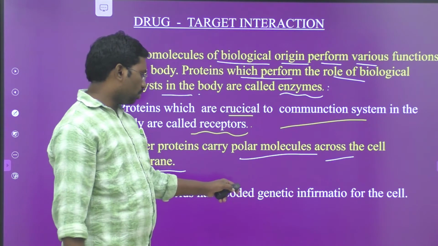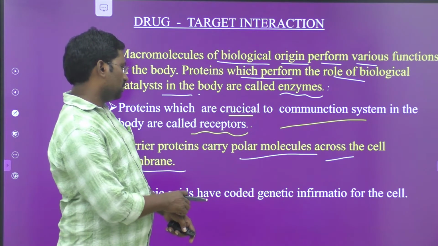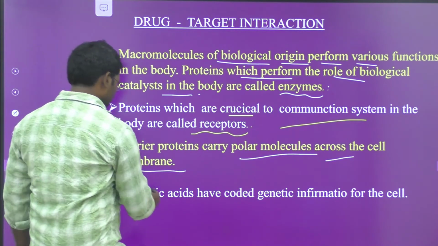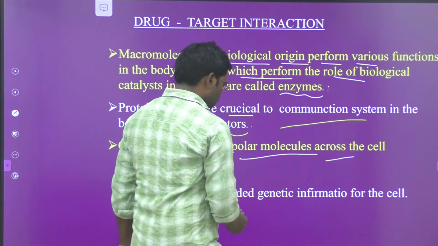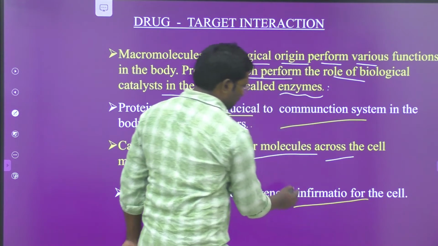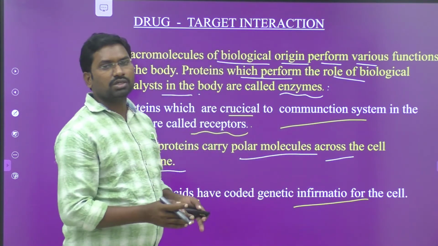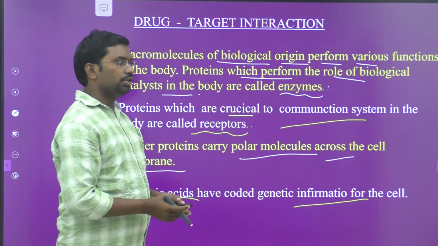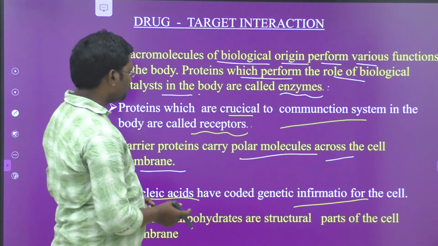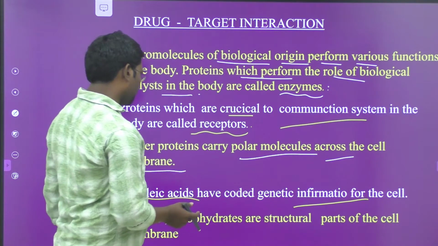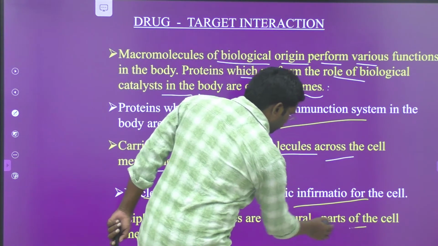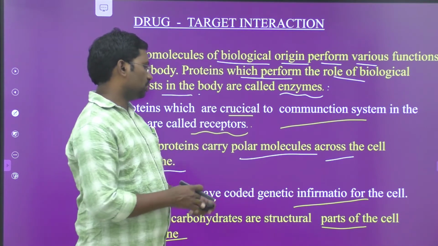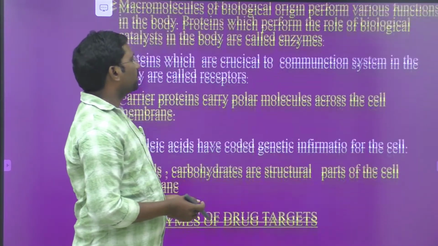Nucleic acids have coded genetic information for the cell. So this is very, very important. Nucleic acids have the coded genetic information for the cell. So the genetic information is transferred from one cell to another cell through these nucleic acids. Lipids and carbohydrates are structural parts of the cell membrane.